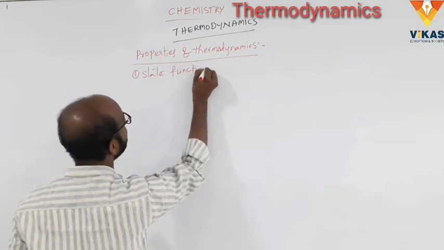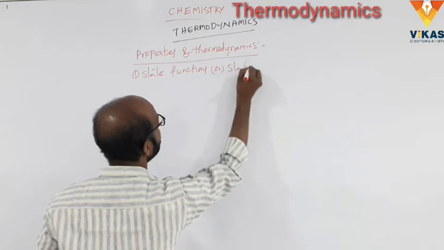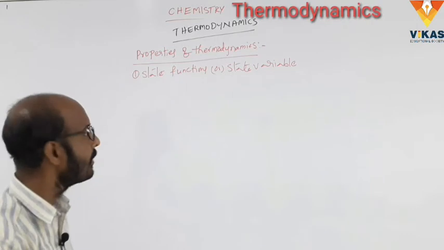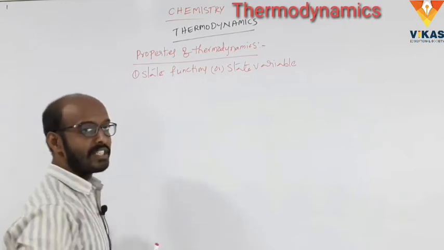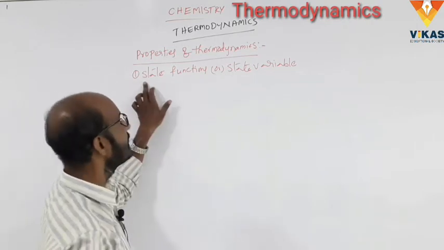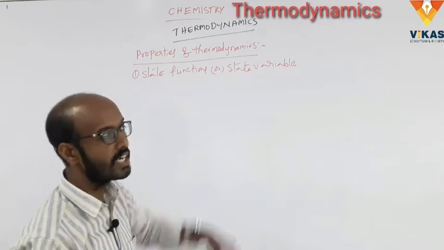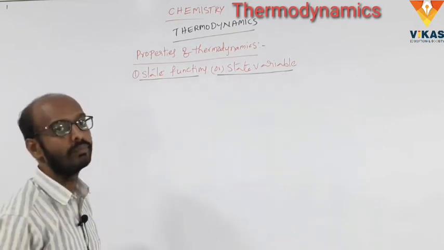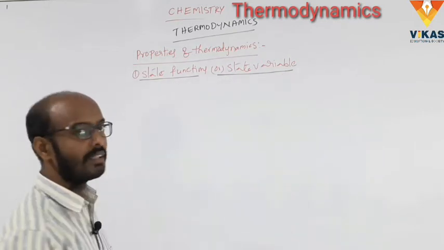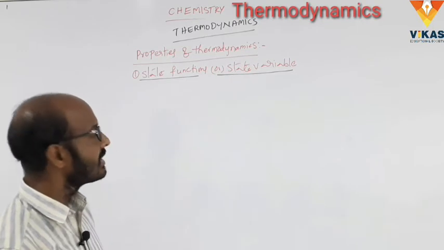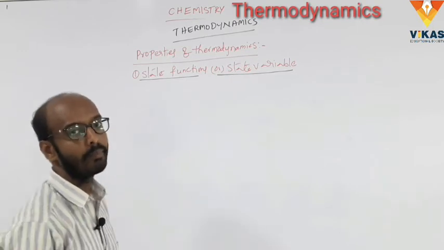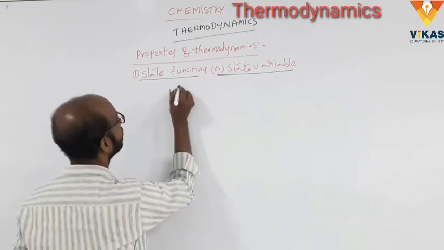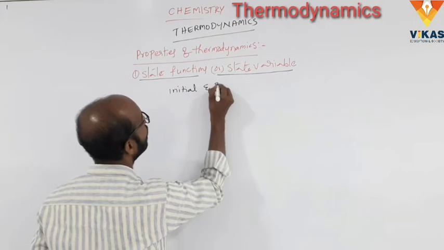State function or state variable is one of the state properties. So what is meant by state functions or state variables? It is the property whose values depend only upon the initial and final states.